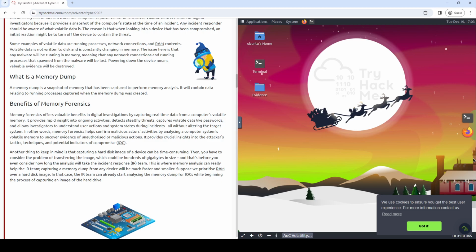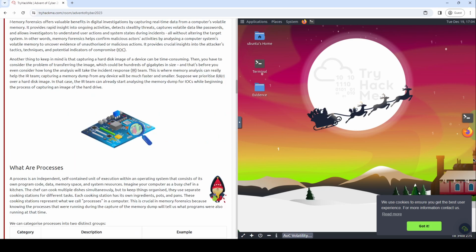The incident response, IR team. This is where memory analysis can really help the IR team. Capturing a memory dump from any device will be much faster and smaller. Suppose we prioritize RAM over a hard disk image. In that case, the IR team can already start analyzing the memory dump for IOCs while beginning the process of capturing an image of the hard drive.